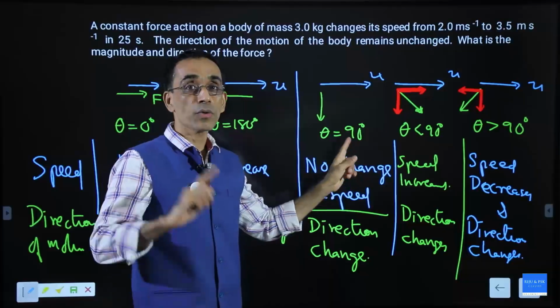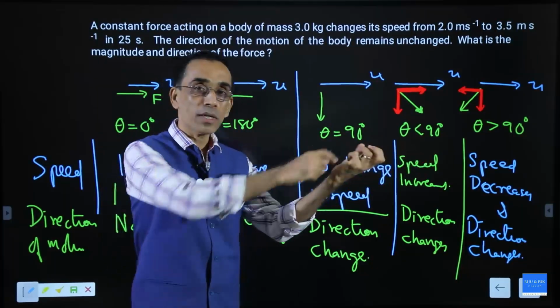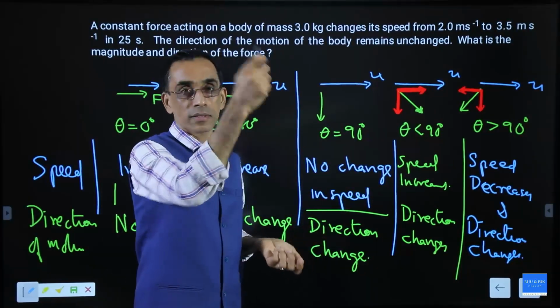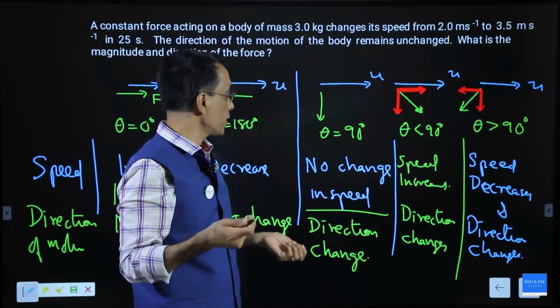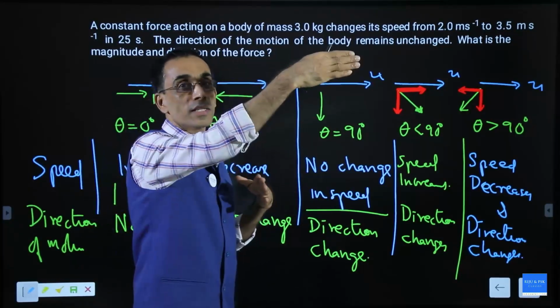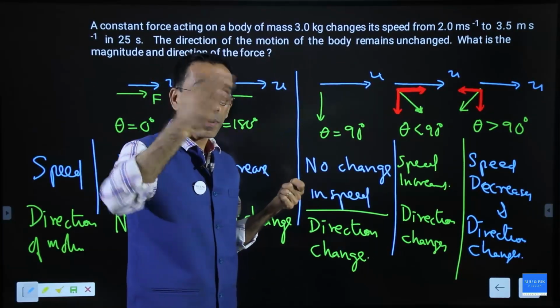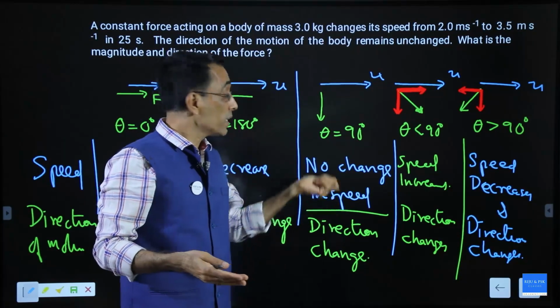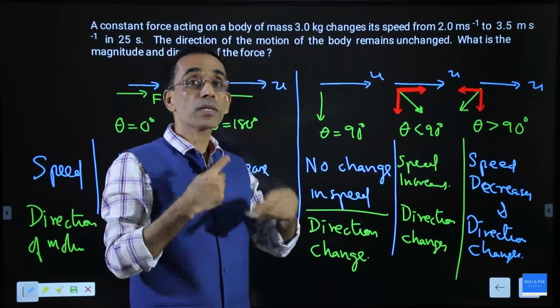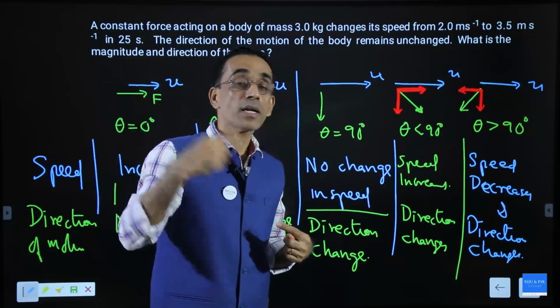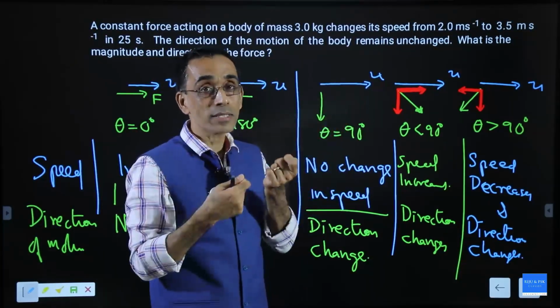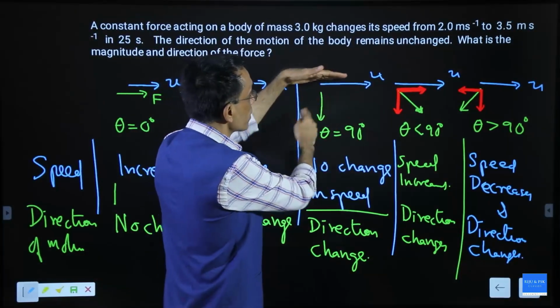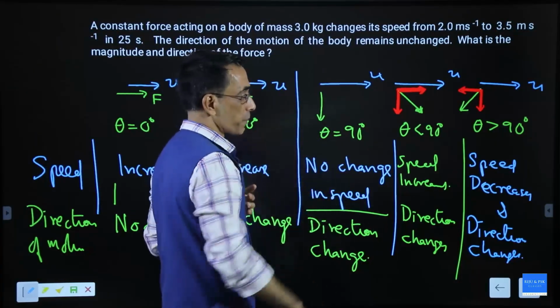This one happens in uniform circular motion. Take a stone, tie it to a string, whirl it like this. Every time you are pulling it to the center, perpendicular. Velocity tangential, force perpendicular, centripetal force. Uniform circular motion. This is one of the reasons why the speed of the earth does not change in spite of the sun attracting us. The sun attracts, but the force is perpendicular to velocity, so speed will remain the same every time.